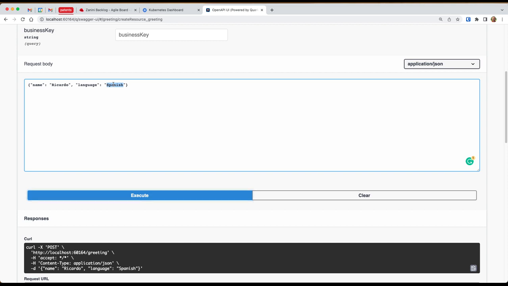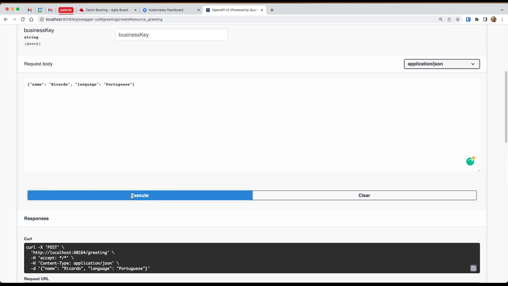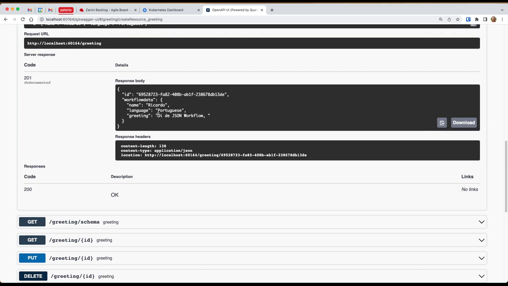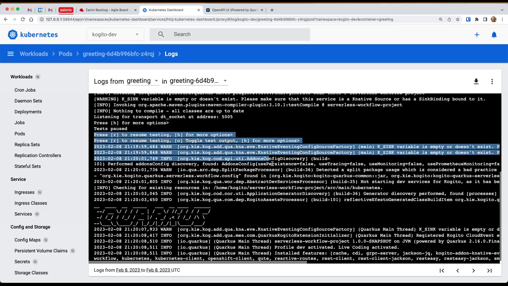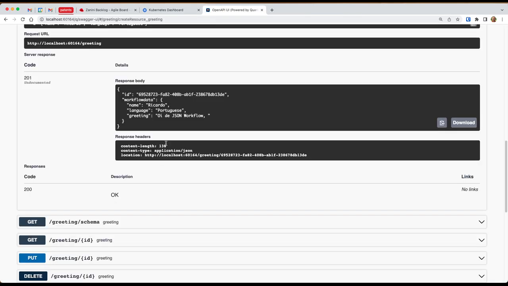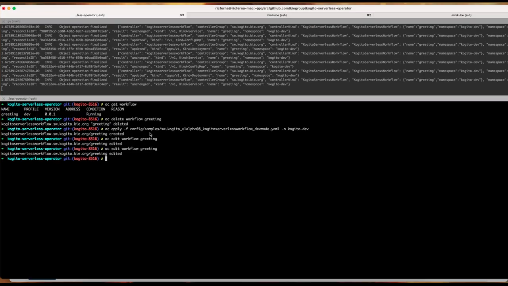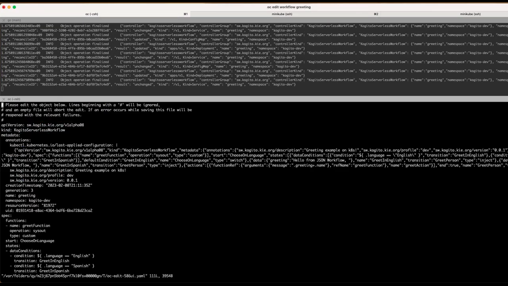So now let's try that Portuguese execute. Let's see. You can see my changes. So in a few seconds, maybe 10 seconds, 15, 20 seconds, I don't know, I did a change and you can see that. So let's try that again. Let's do that again and see.